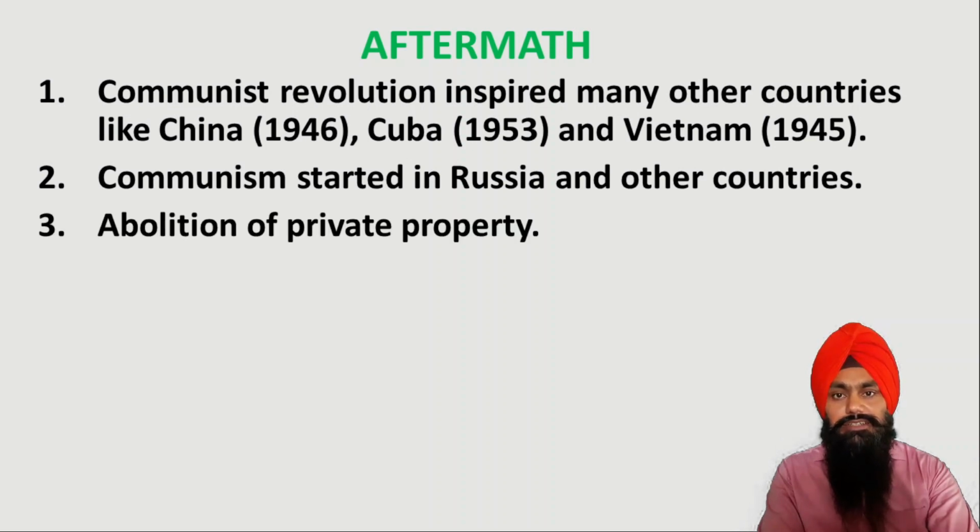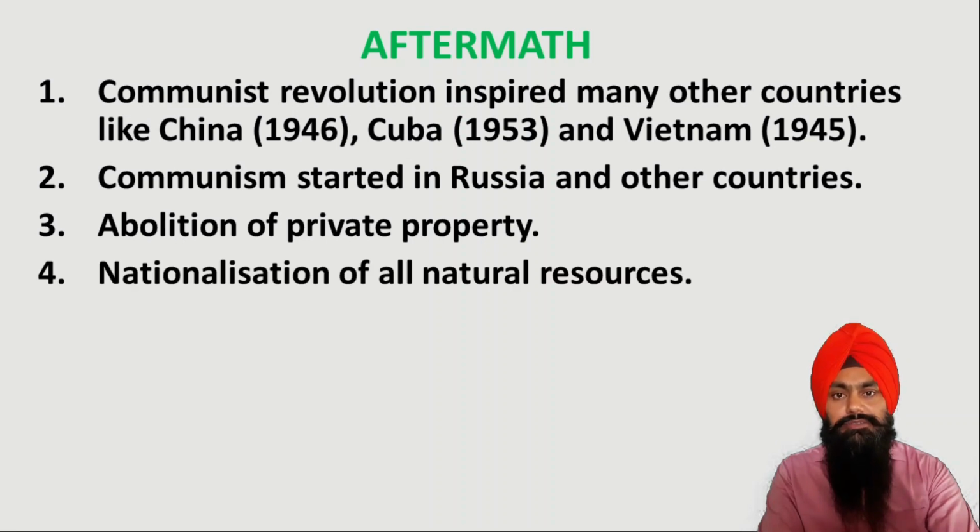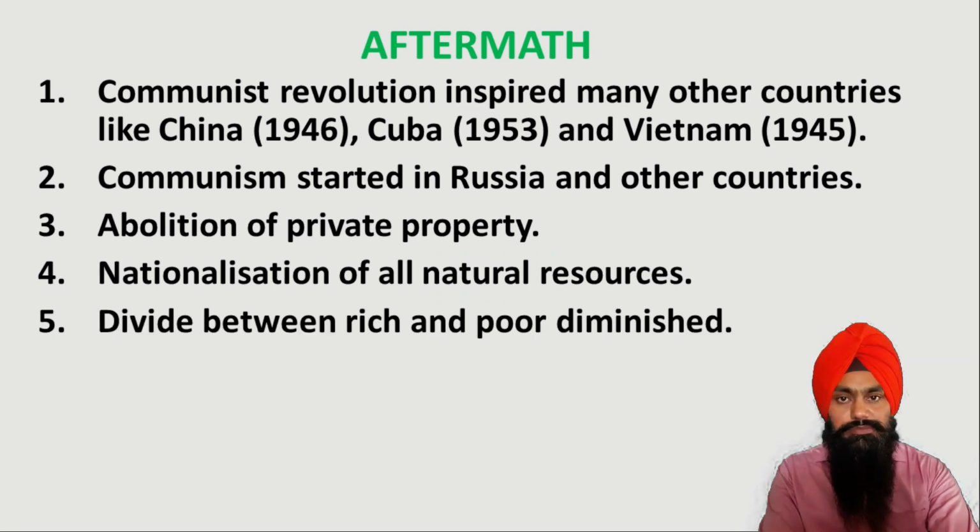Next we see that all private property was abolished. Now the private property was in the hands of the government. Even the land and all the natural resources were under the control of the government. Next we see that there was a great divide between rich and poor. The rich were becoming richer day by day, but the poor were still suffering a lot. They wanted to bring change in their lives, but still could not see such changes. So this was all about the Russian Revolution.